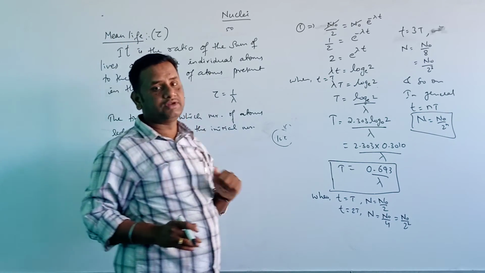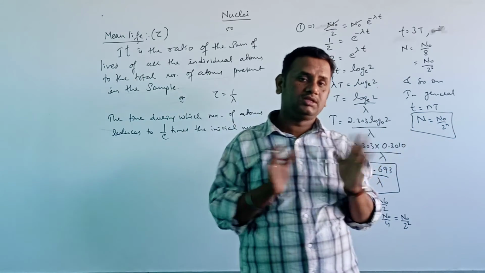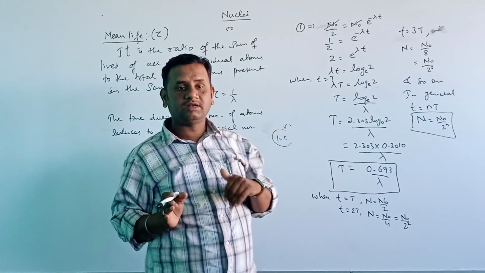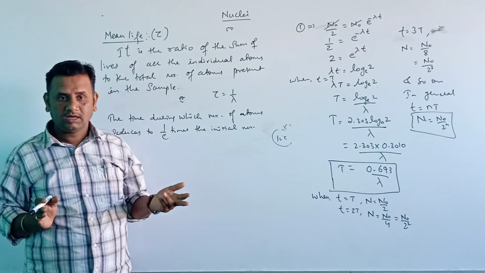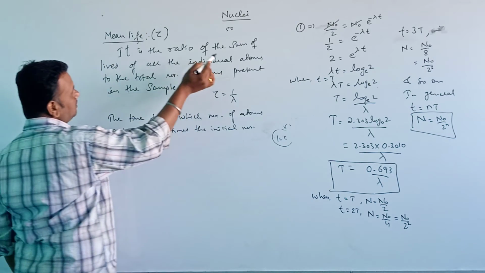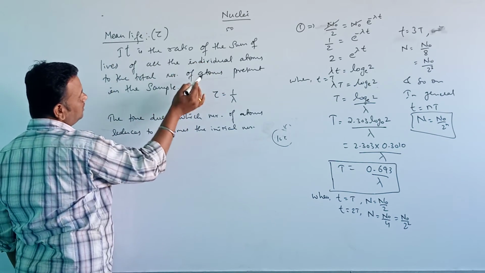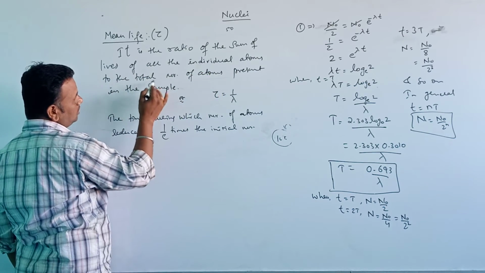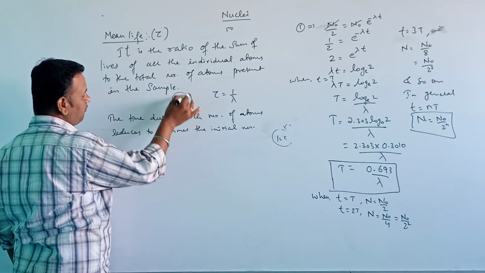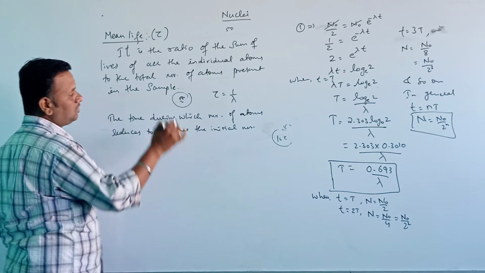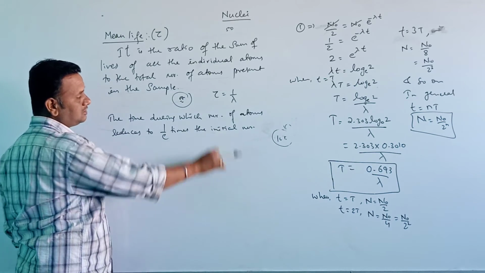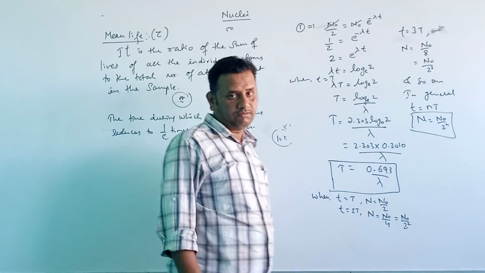How will I find the average? Adding the sum of all, okay. If we add all the marks and divide by the number of subjects, then we get the average. Same here also. It is the ratio of the sum of lives of all the individual atoms to the total number of atoms present in the sample, or it is also defined as the time during which the number of atoms reduces to 1 by e times the initial number.